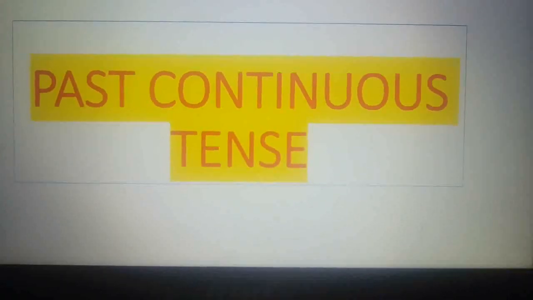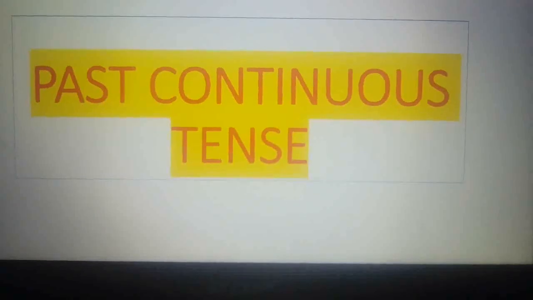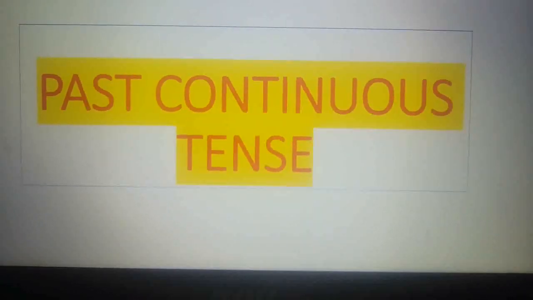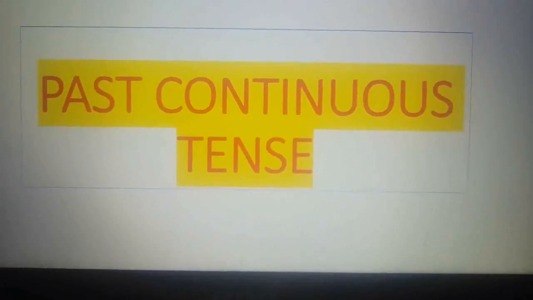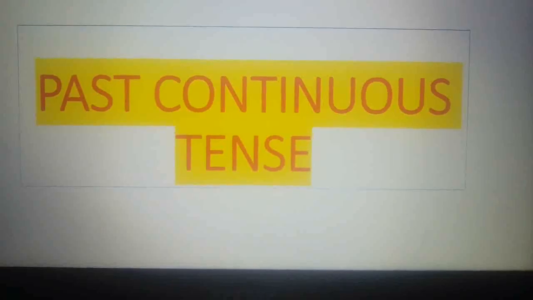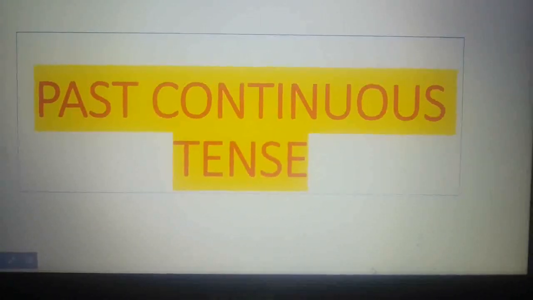Past continuous tense. Now, children, we are going to study what is past continuous tense. As the title suggests, the action which is done in the past and it is continued for some time. Now let us see.